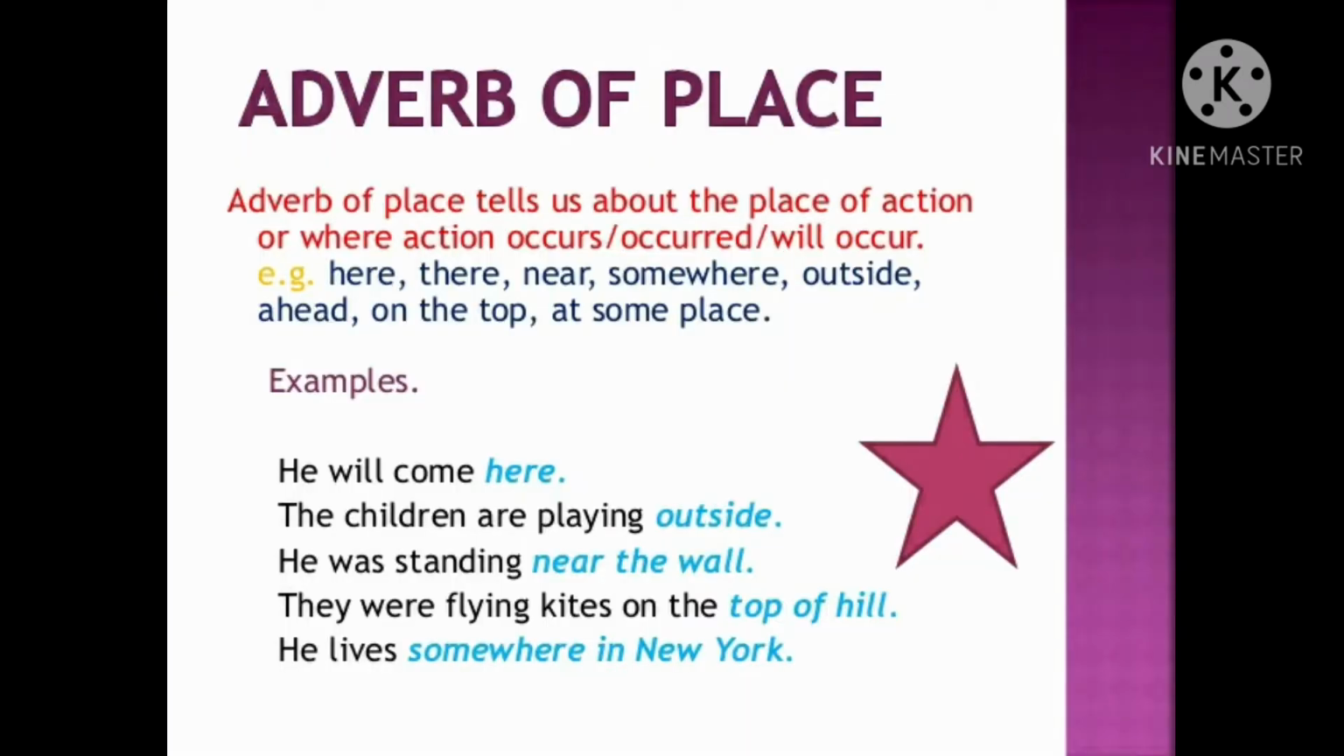Adverb of place. Adverb of place tells us about the place of action or where the action occurred or will occur. So adverb of place shows us where something happened, or is going to happen, or already happened in the past. So it tells us the place. So here the question arises, where? Such as here, there, near, somewhere, outside, ahead, on the top, at some places.